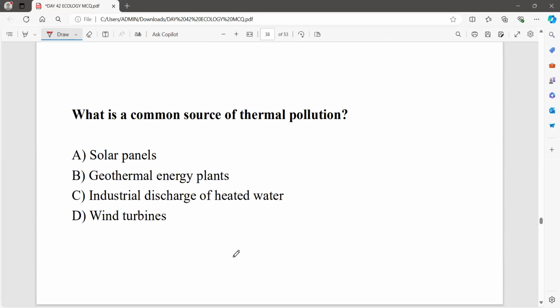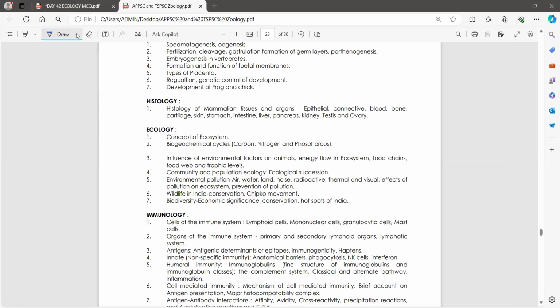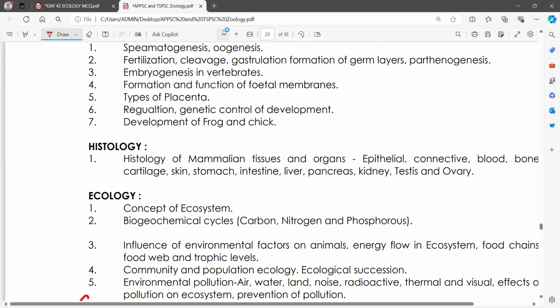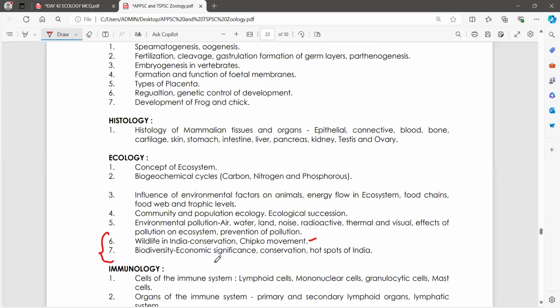And if you have any doubts, you can ask me now. And for tomorrow, we'll finish the ecology. Okay. And wildlife in India conservation: Chipko movement, biodiversity, economic significance, conservation, hotspots of India. Kindly go through the hotspots of India, and what all the wildlife, what all the national parks are, okay, and what the Chipko movement is. Okay, everything will be discussed in detail tomorrow.